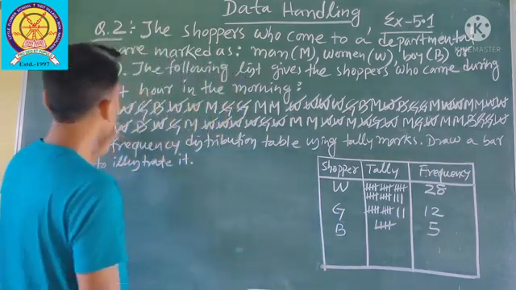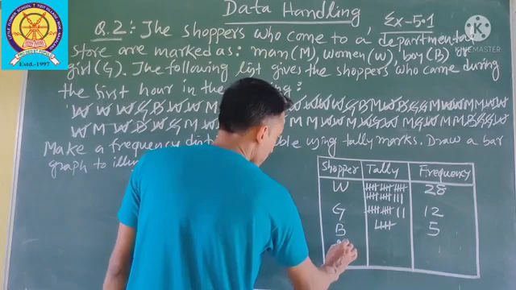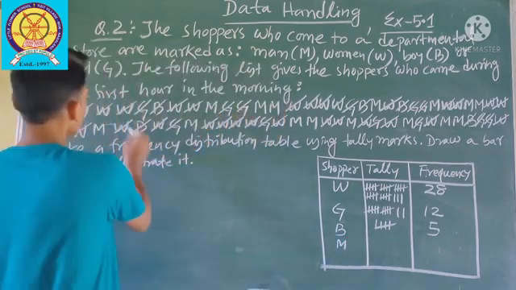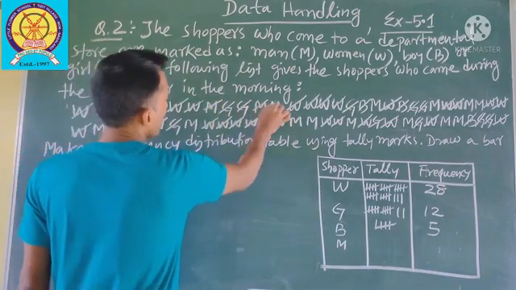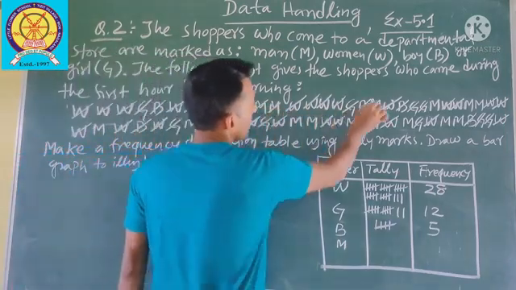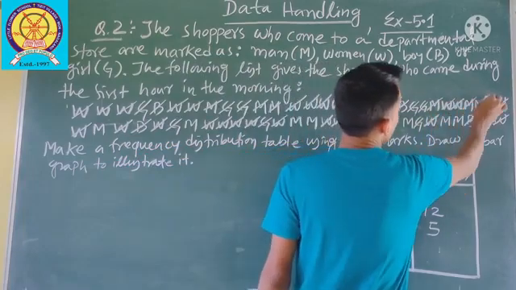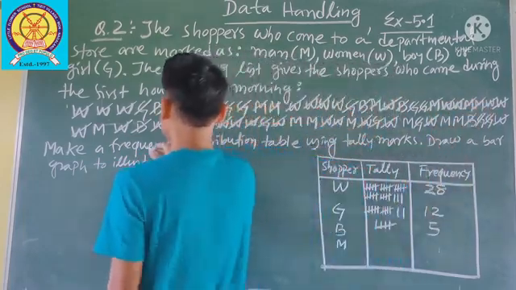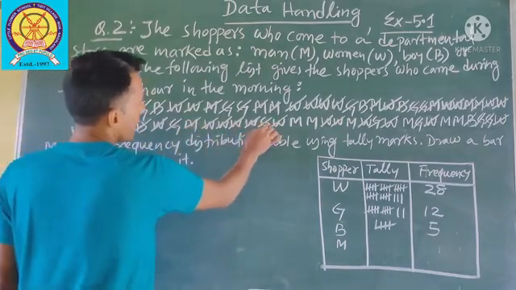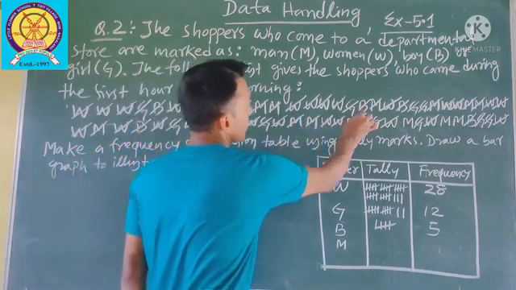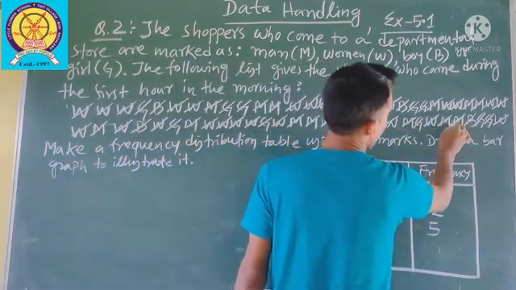Next, after boy, what is there? Men. How many men came? 1, 2, 3, 4, 5, 6, 7, 8, 9, 10, 11, 12, 13, 14, 15.